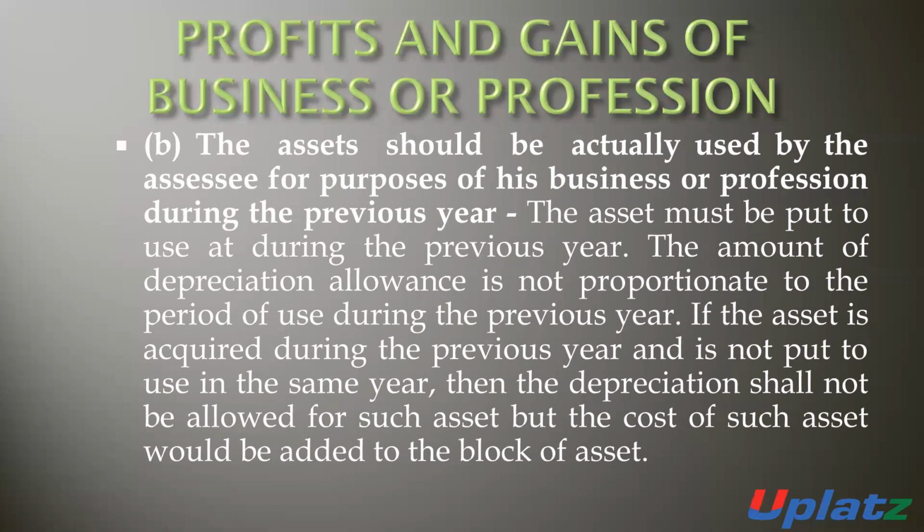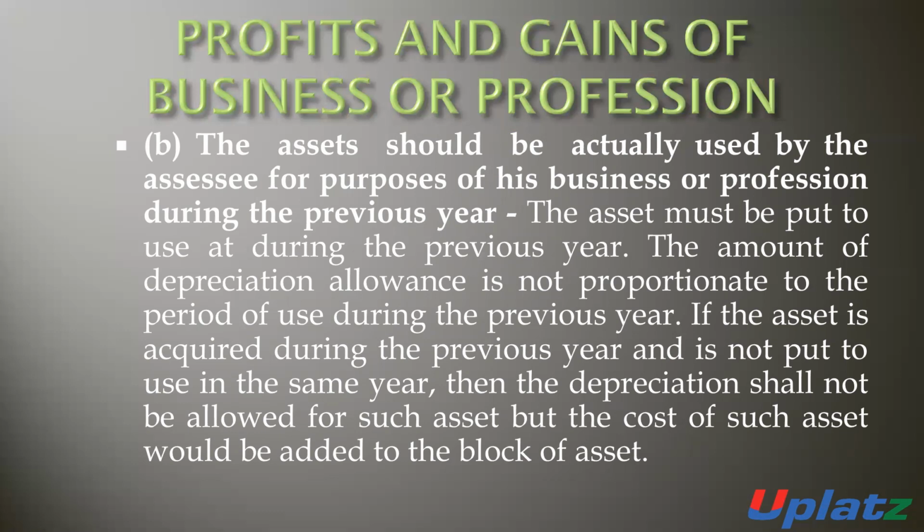Means the assets should be put to use during the previous year to claim the depreciation. The amount of depreciation allowance is not proportional to the period of use during the previous year. If the asset is acquired during the previous year and it is not put to use, then the depreciation will not be allowed.